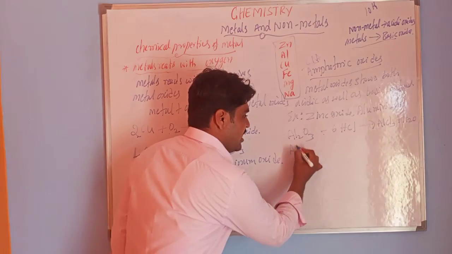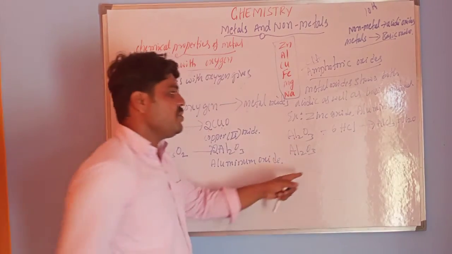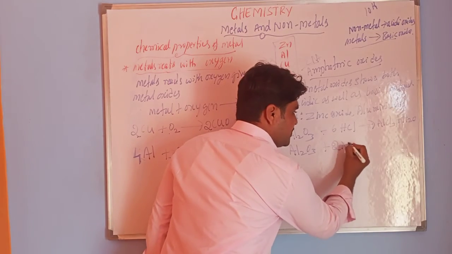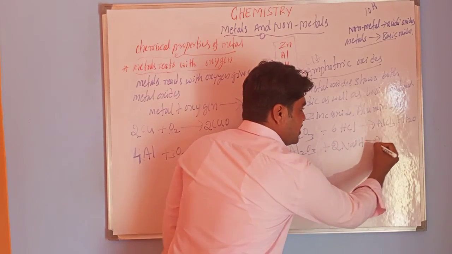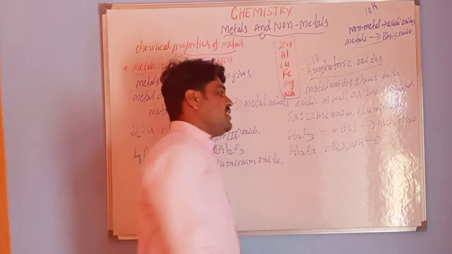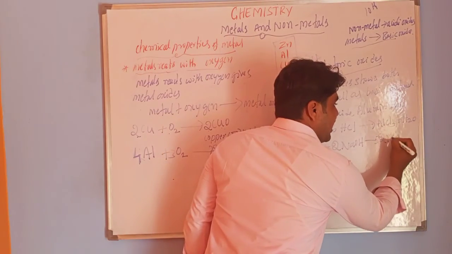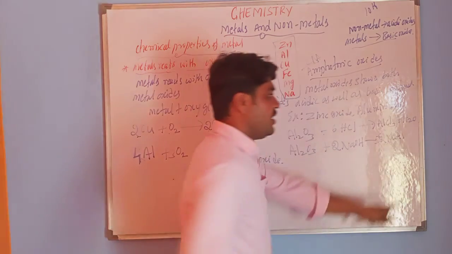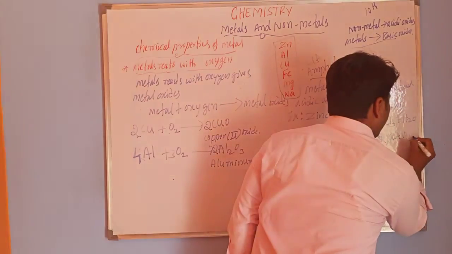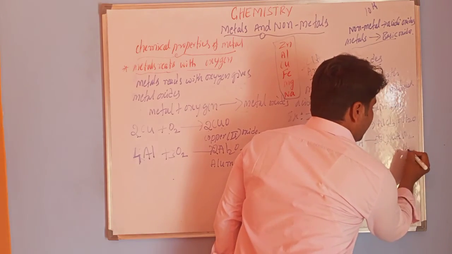In the same way, Al2O3 reacts with a base, 2NaOH, which produces a salt, 2NaAlO2, plus H2O.